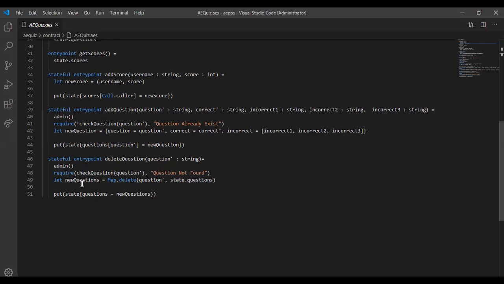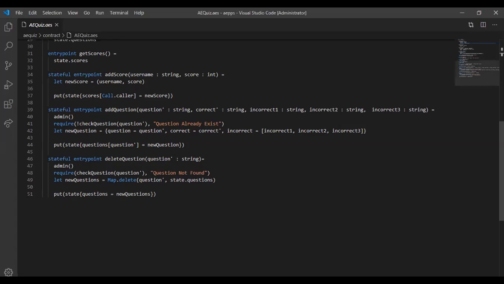Then she said, new question again, which is this, map.delete now. She's using this map.delete function to check the state of this question, and then inside this question state. After that, she's deleting the question by updating the state, saying state questions now equals the new question, and that's after she has deleted this question here.